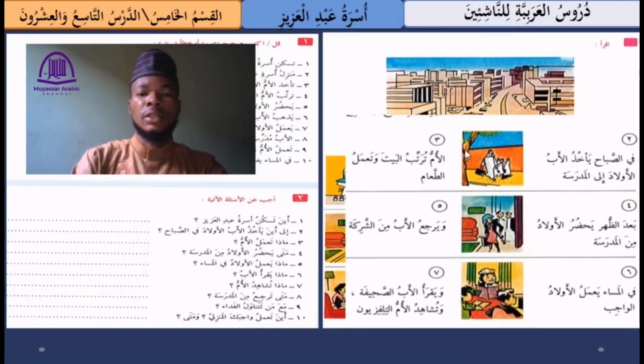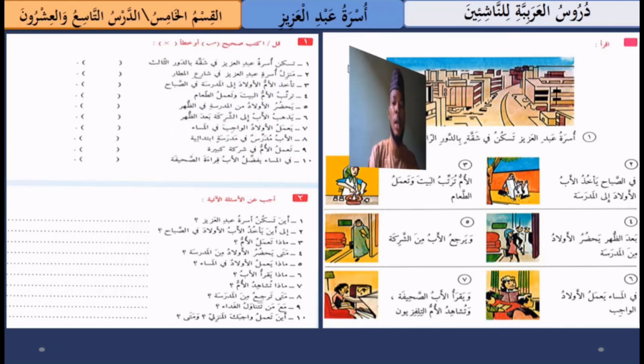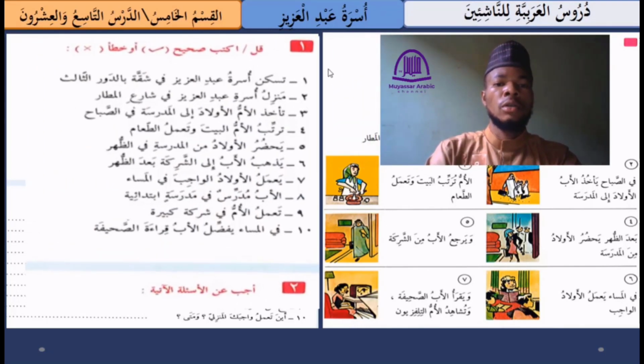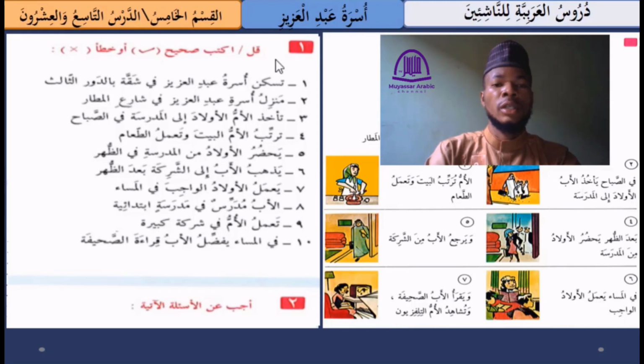So this is the end of the sentences that are talking about the family of Abdul Aziz. Now let's look at some of the exercises that are below this dialogue. The first one, here we have an instruction that says قل. قل means say, or اكتب صحيحة, write the sign correct, أو خطأ, or wrong. Here we are provided with some sentences that are talking about the family of Abdul Aziz, as we read earlier on. We are going to put the correct sign in front of the ones that are correct, and put the wrong sign in front of the ones that are wrong according to the passage.